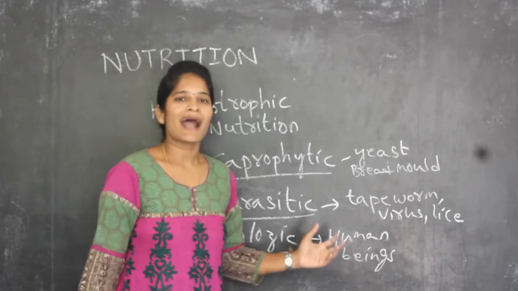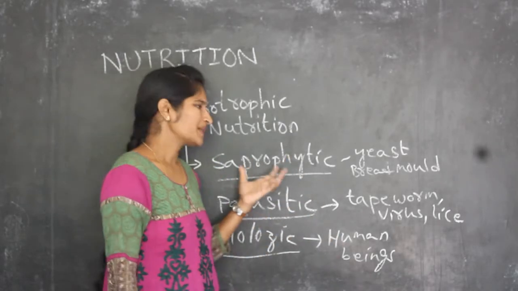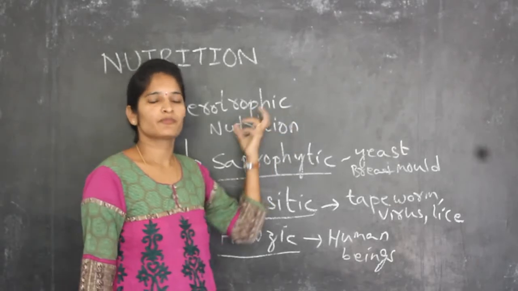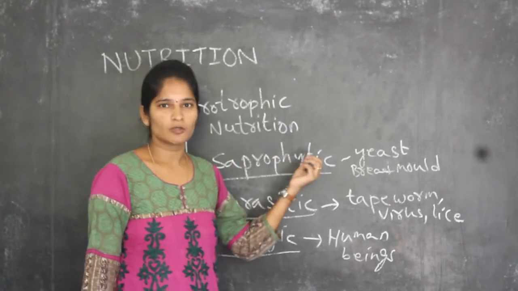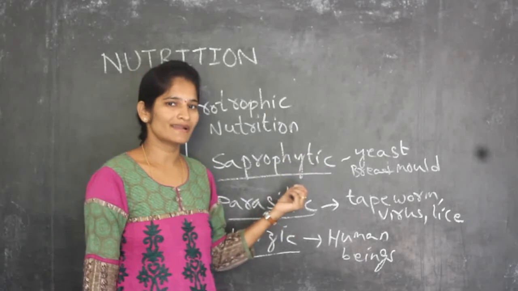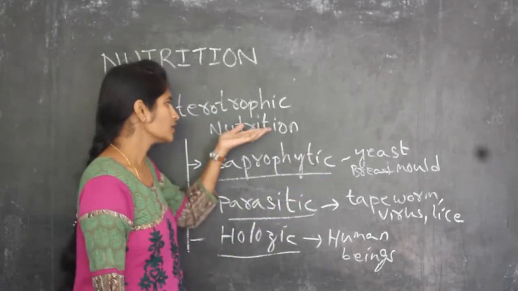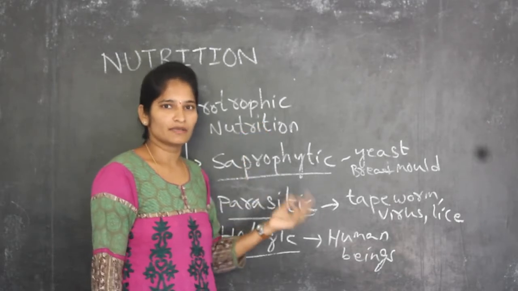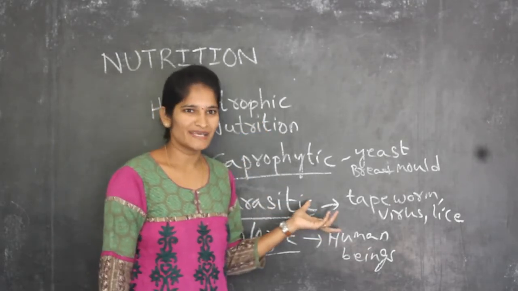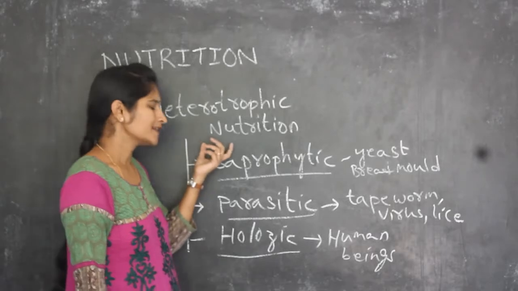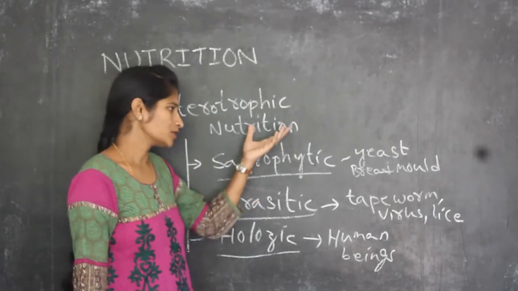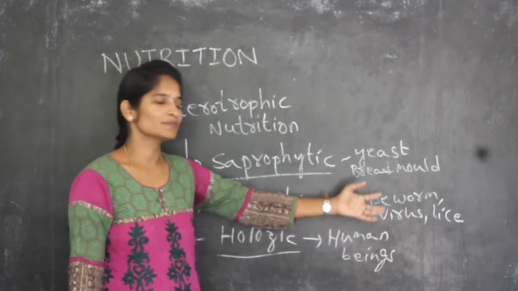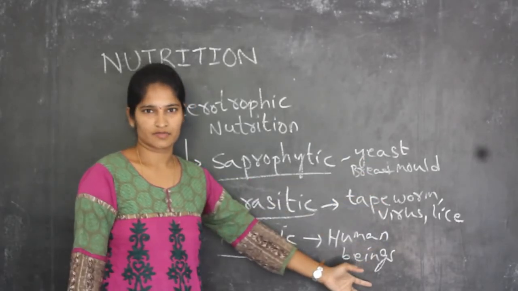Now we will see how the autotrophs prepare their food. Is it clear? The organisms which follow the process of autotrophic nutrition are called autotrophs, and the organisms in which heterotrophic nutrition is carried out are called heterotrophs. For example, what are autotrophs? Plants. And what are heterotrophs? Animals, human beings, animals and microorganisms.